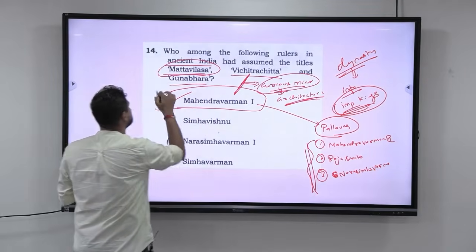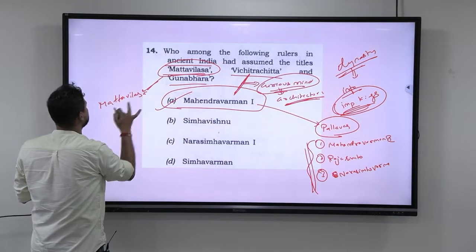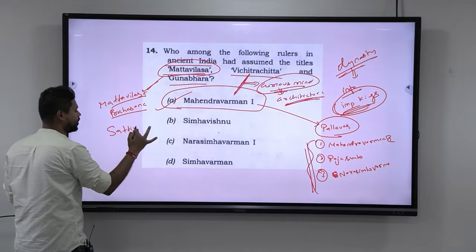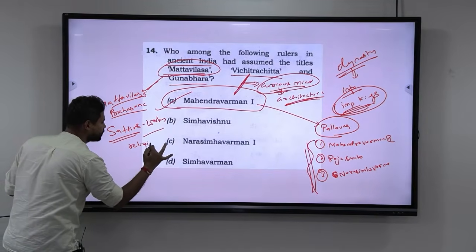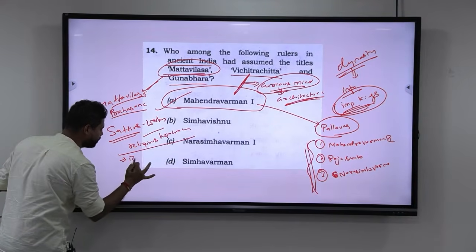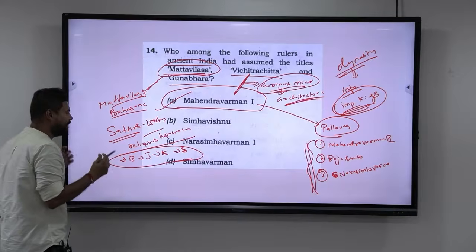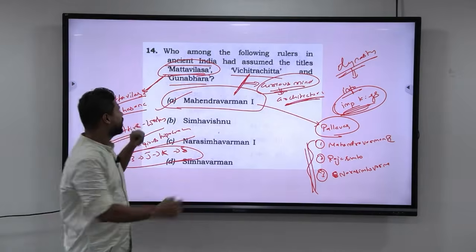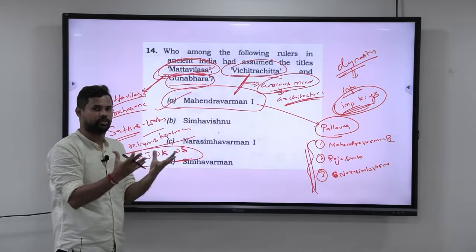Now if you take Matta Vilasa, why is he called Matta Vilasa? Because there is something called Matta Vilasa Prahasana. Matta Vilasa Prahasana is a very important satire work in Sanskrit. There are very few satire works in Sanskrit that talk about religious hypocrisy. Here Buddhism, Jainism, the Kapalika sect, the Shaivite sect, all these sects are taken, and a satirical work is done, and that is the Matta Vilasa Prahasana. So overall, with these titles Matta Vilasa, Vichitra Chitta, Gunabhadra means he has very good gunagalu, very good virtues.